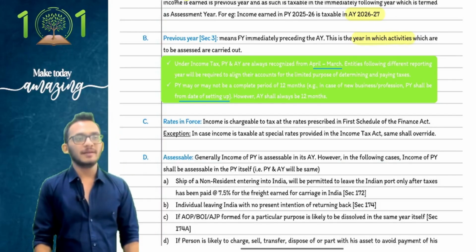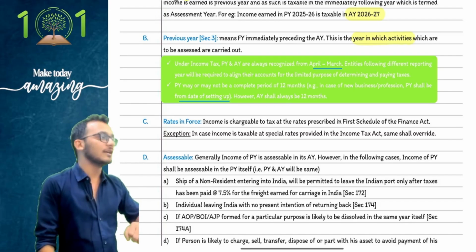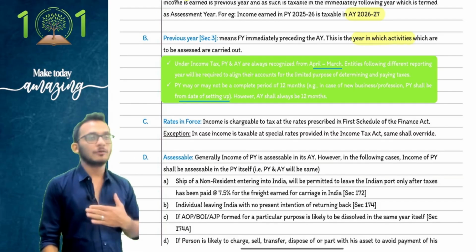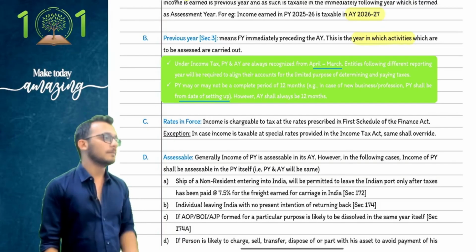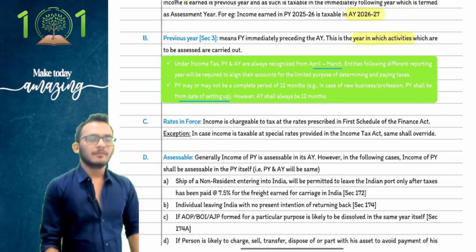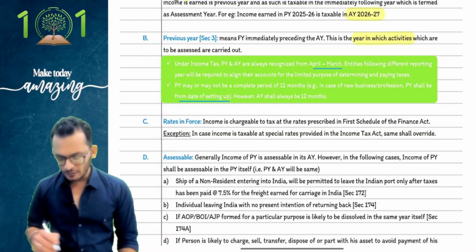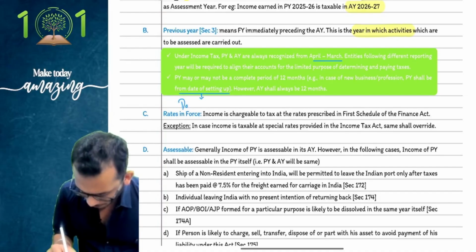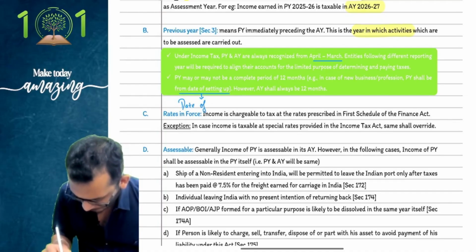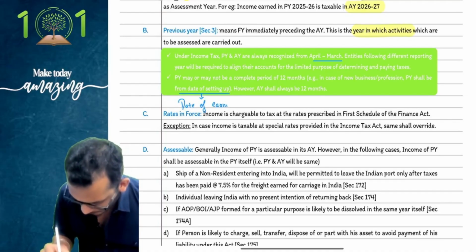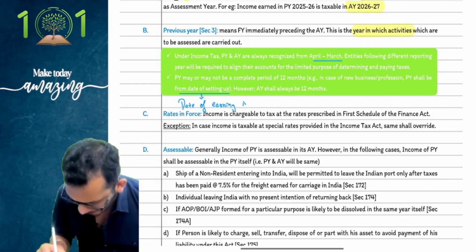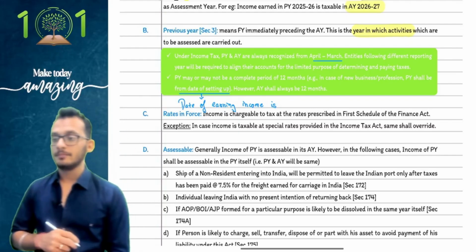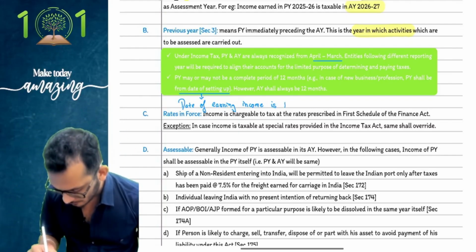You would have learned it in your Companies Act. The Companies Act says there are two dates. One is the date of incorporation, one is the date of commencement of business. I am talking about the date of incorporation, not the date of commencement. Be very careful about this. So you can note down here, when it comes to the date of setting up, the date of earning income is not relevant. Very good.